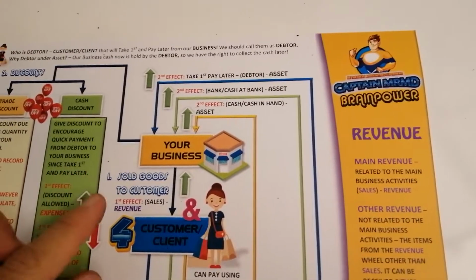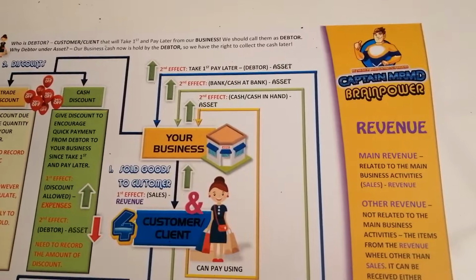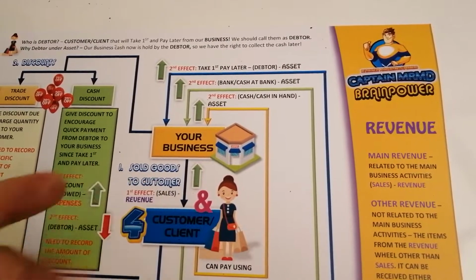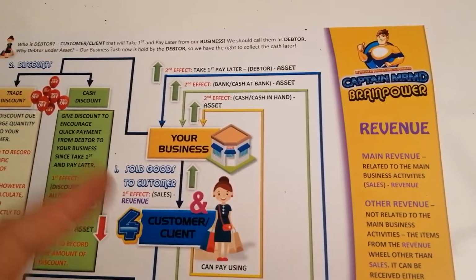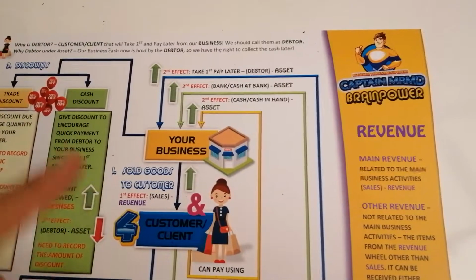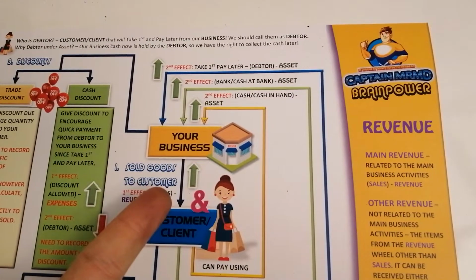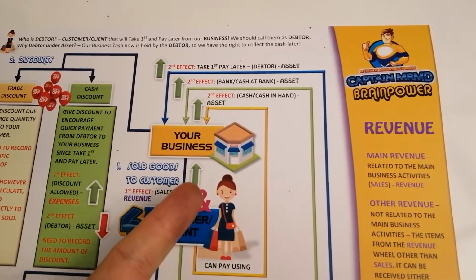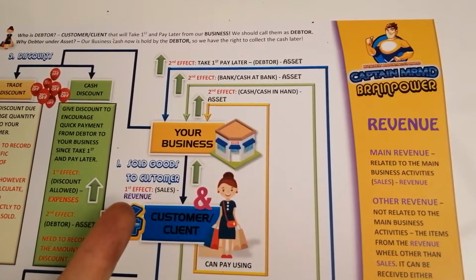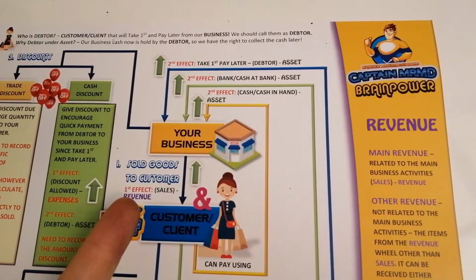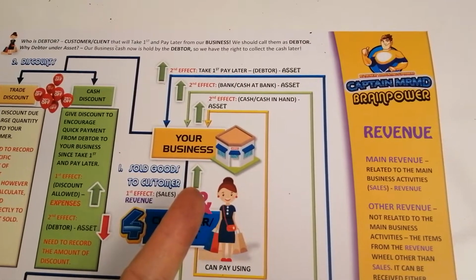Sometimes kita jual barang more than once, lebih sekali. Katalah every day kita jual barang few times, 10 times, 20 times. So we have more sales, and that's why revenue always increases. The more sales means the more revenue that your business earns.